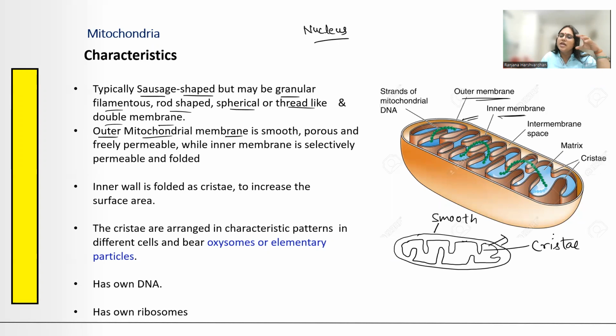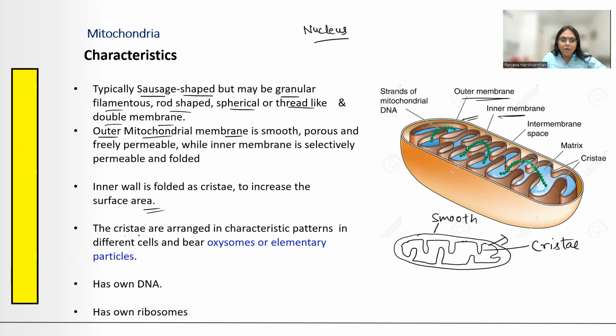So ये infoldings की वजह से what is happening, the surface area is increasing a lot। So what is happening as a result of this increase in the surface area, whatever is present in this inner lining, cristae में जो भी मौजूद है वो बहुत ज्यादा मात्रा में मौजूद है और ज्यादा surface area वो available करा रहा है for the various enzymatic reactions, okay।